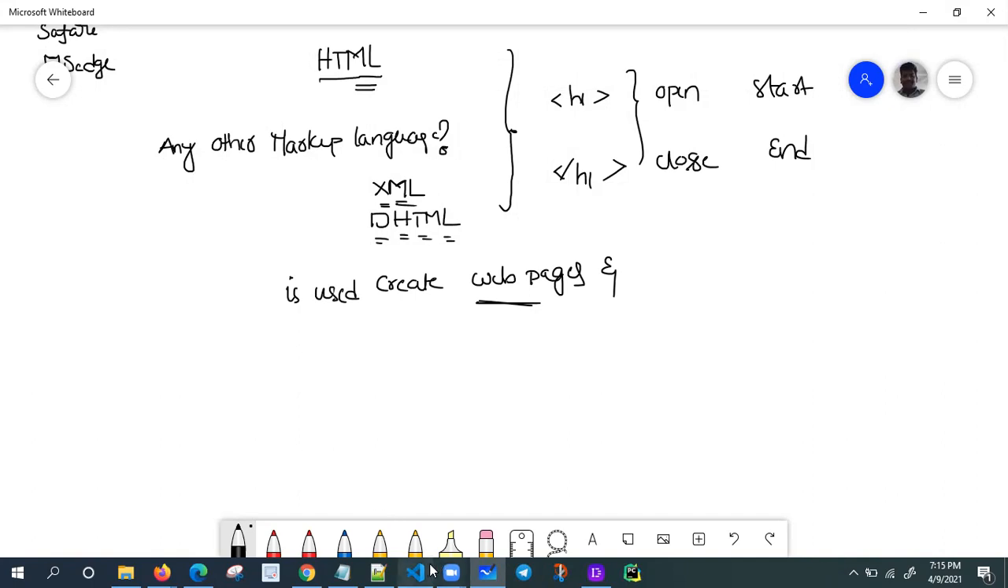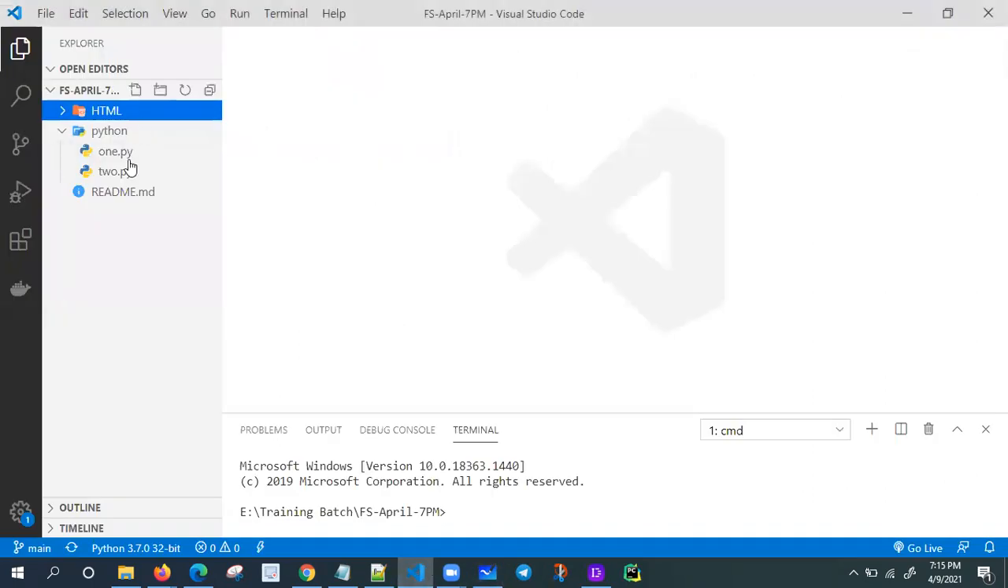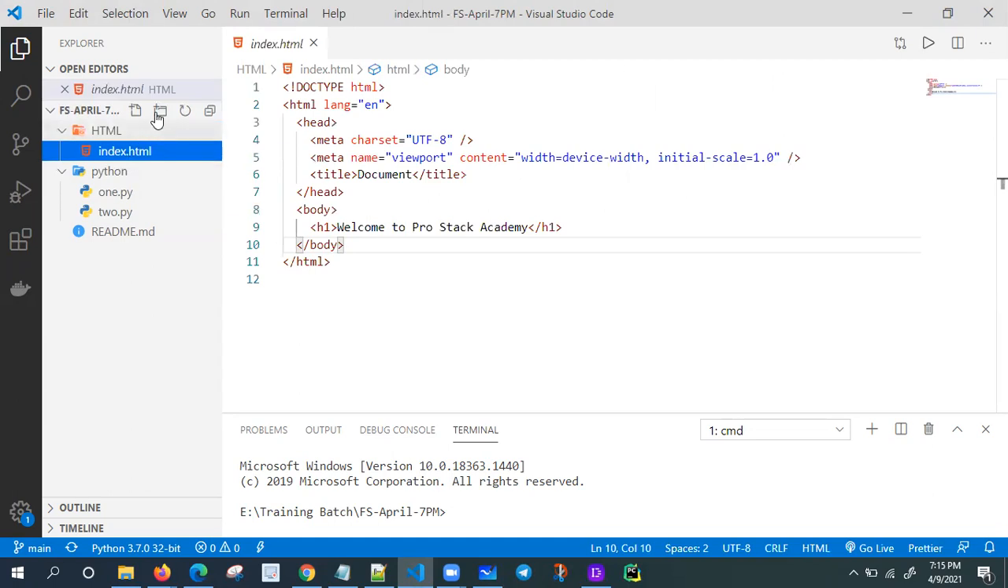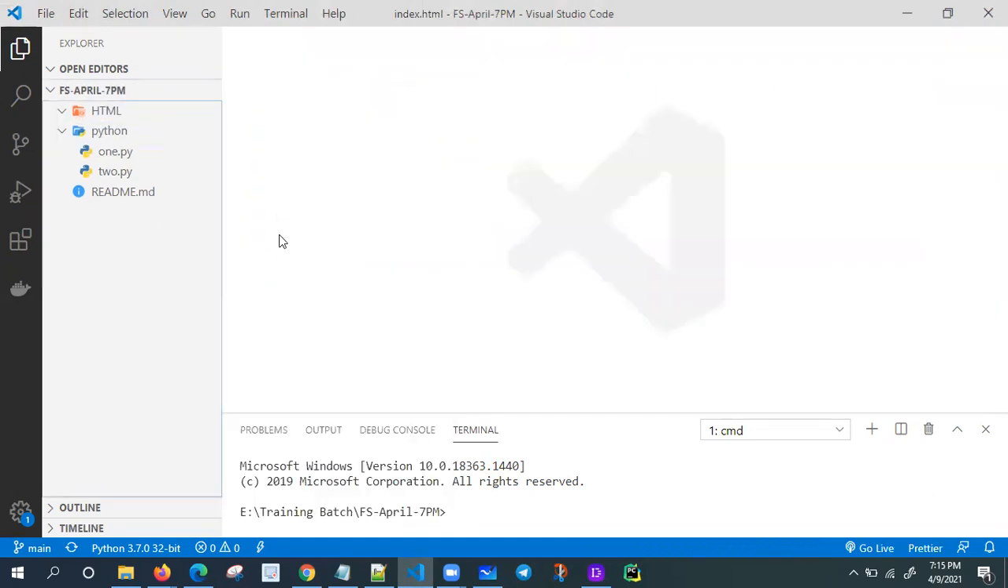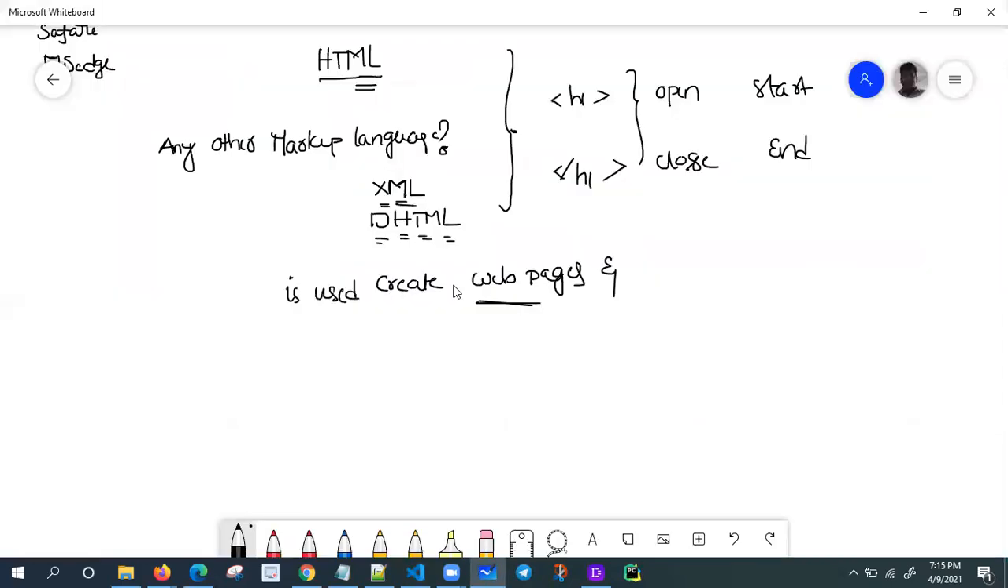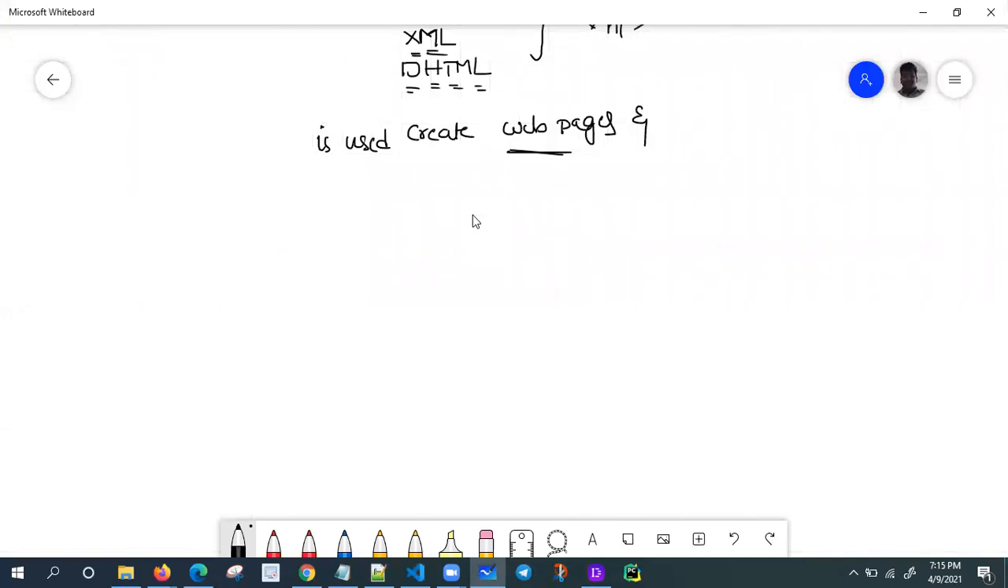Let me create one web page now. First, let's get our hands dirty. I'm going to create one web page. Let me delete this one; we don't want junk in our repository. In the HTML folder, I'm going to create one web page. So how to create a web page?